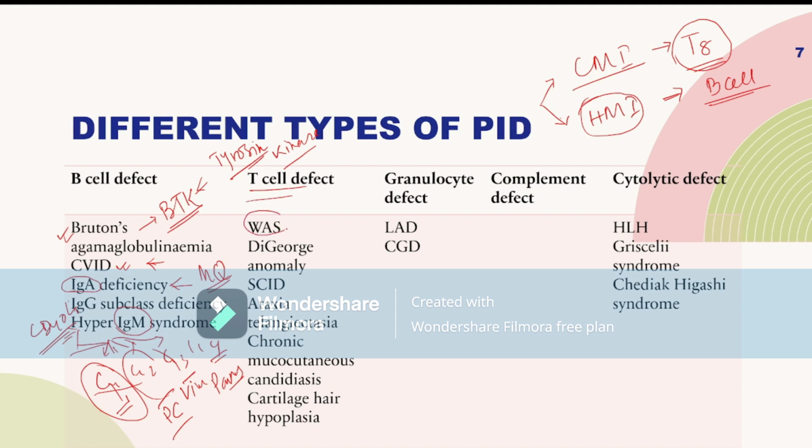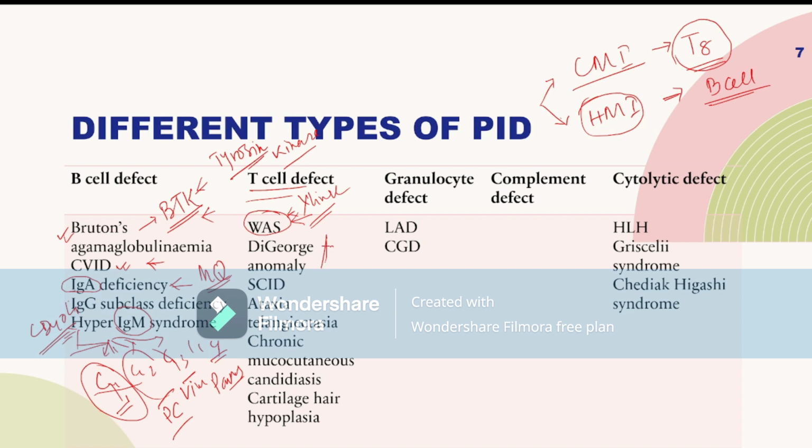First is WAS. What do you mean by WAS? This is called Wiskott-Aldrich syndrome. The child is suffering from atopic dermatitis, thrombocytopenia, and recurrent infections. The protein causing Wiskott-Aldrich syndrome is WAS protein, and it is an X-linked recessive disorder. That means it is mainly seen in males.